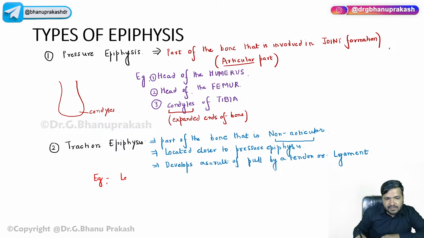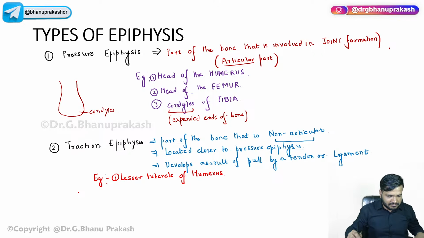So we have the lesser tubercle of humerus. Please write down. I know it might be difficult for you as of now since you're learning it for the very first time, guys. I will be teaching all the terms, what is meant by tubercle, everything. So as of now, just first write down. I have a separate class for all the bony markings. I will be teaching you every anatomical term which is used for markings of the bone. So absolutely no need to worry.